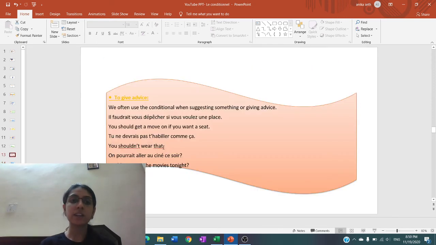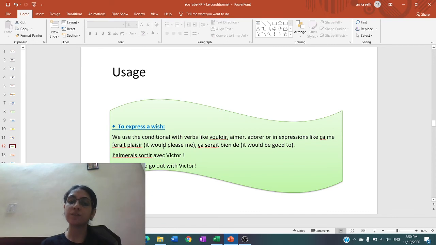So in what all cases is the conditional used? First is to express a wish. That is when we are expressing a wish, a desire, we are using the verb vouloir, verb aimer, verb désirer, verb adorer. So we are expressing something as a wish. I would like to go out with Victor. I would want to go to France. So vouloir, je voudrais visiter la France. Aimer is given over here. J'aimerais sortir avec Victor. Adorer also can be used. So this one is to express a wish or a desire.